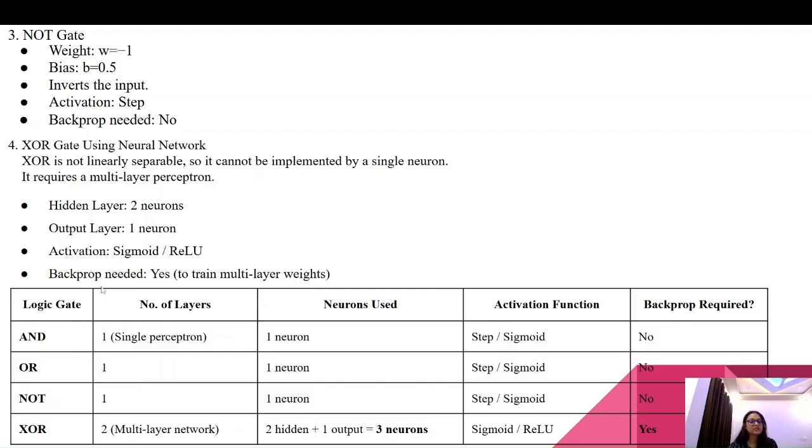Now we will summarize using a table. For the logic gates, the number of layers is 1 because it is a single perceptron. Neurons also 1. Activation function is step or sigmoid. Backprop required is no. It is the same for NOT and OR. Whereas in XOR, the number of layers is 2, a multi-layer network. The neurons needed are 2 hidden plus 1 output equals 3 neurons. Activation function is sigmoid and ReLU. The backprop is needed, yes.